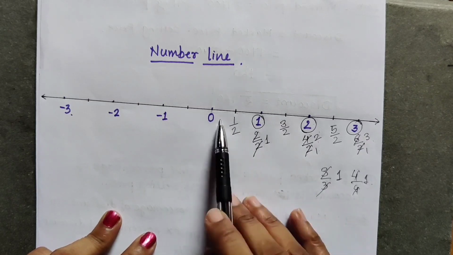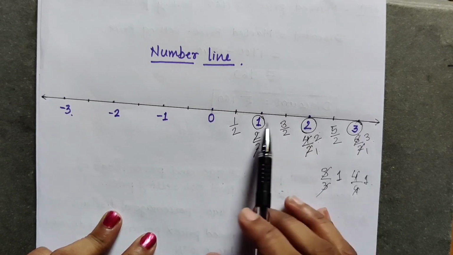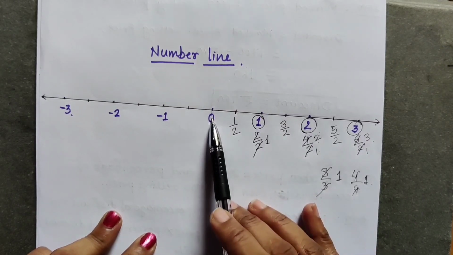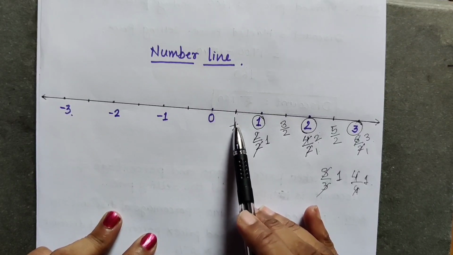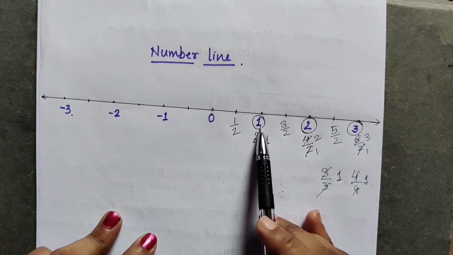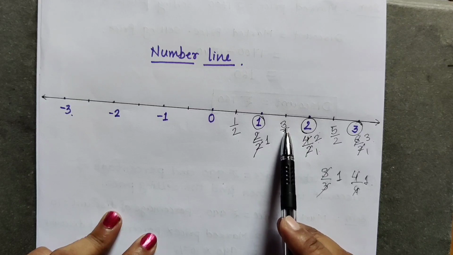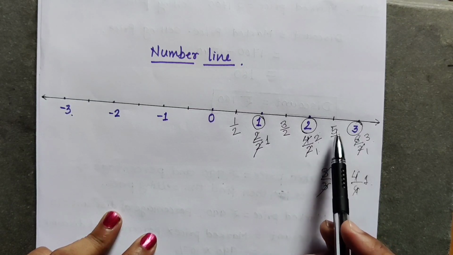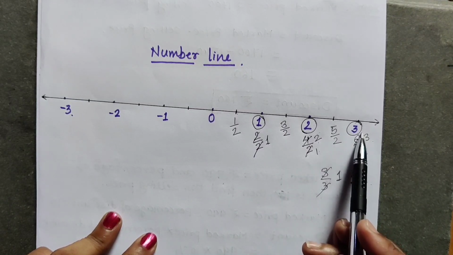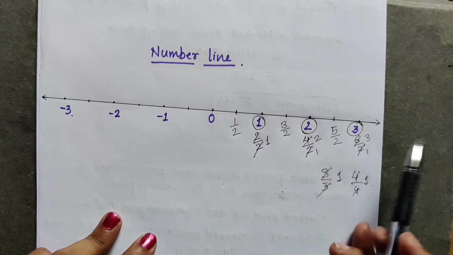So in this way, when we have divided the unit distances into two equal parts, immediately after 0, the first point is 1/2, then second point is 2/2, third point is 3/2, fourth point is 4/2, fifth point is 5/2, sixth point is 6/2, and so on.